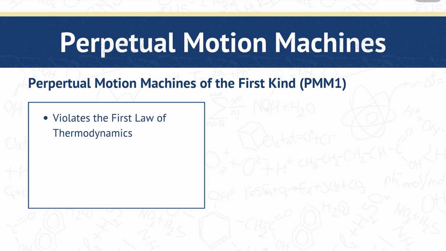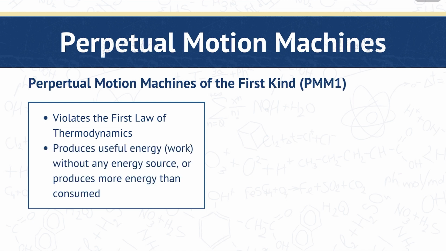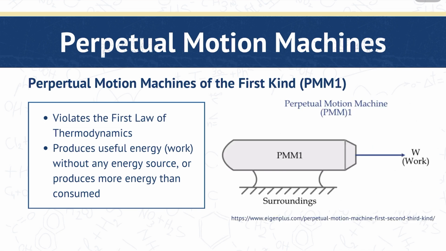And now, dealing with the perpetual motion machines, we have the first kind, or the PMM1, which violates the first law of thermodynamics, since it produces useful energy work without energy source, or produces more energy than consumed. This violates the first law, since energy cannot be created, and in this type of machine, work is created without any type of energy source.